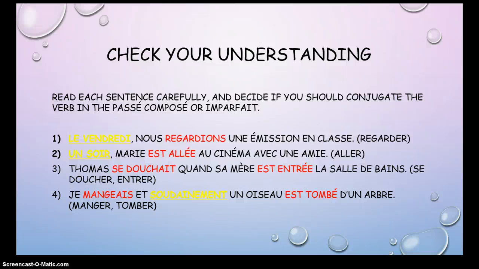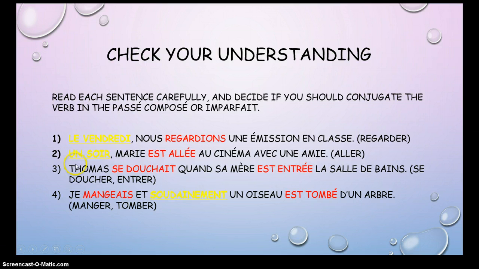Okay, here are the answers. In number 1, the answer was regardions. How do we know we had to use the imperfect? Well, our sentence said le vendredi, nous blank une émission en français en classe. So it said on Fridays. That's continuous, that's habitual, it's repeated, it's ongoing. So you must use the imperfect there.